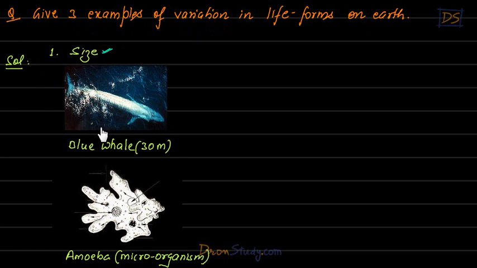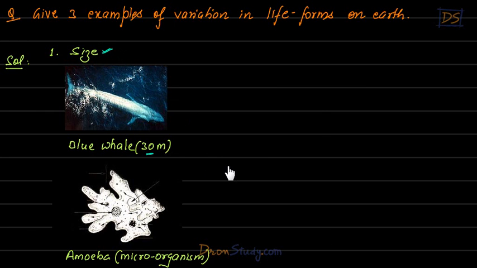For example, think of the blue whale that lives in water, in oceans. That is very huge in size, students. Very huge in size. 30 meters long. And then think of amoeba, students. It's a microorganism, so tiny you cannot even see it with the naked eye. You need to use a microscope to see it. So on one hand we have the blue whale, which is so large, 30 meters huge. It's as tall as a building. And on the other hand we have amoeba, which is so tiny, students. So size is one example of variation.